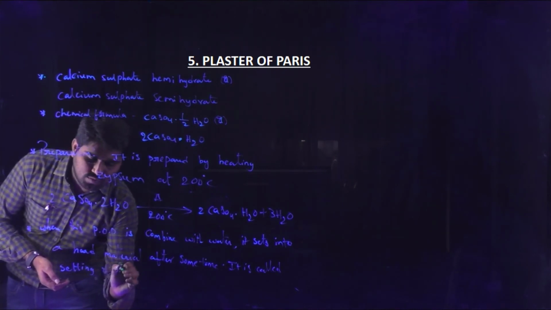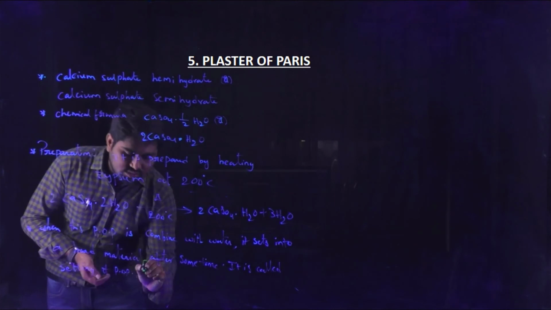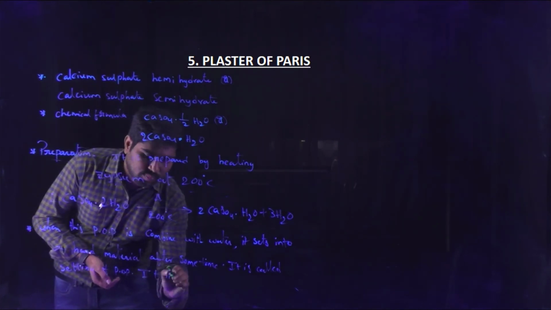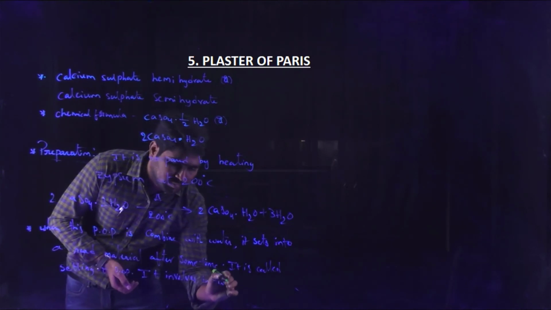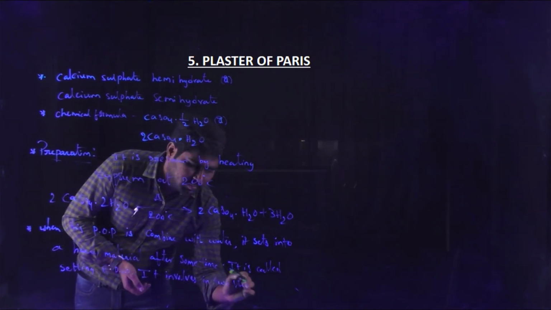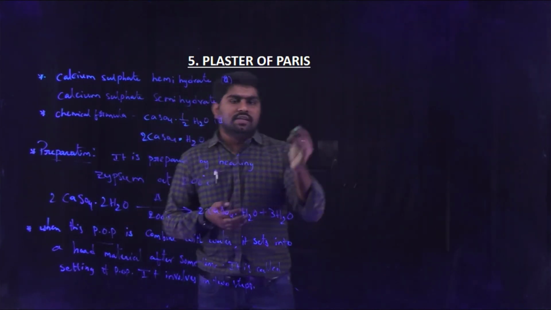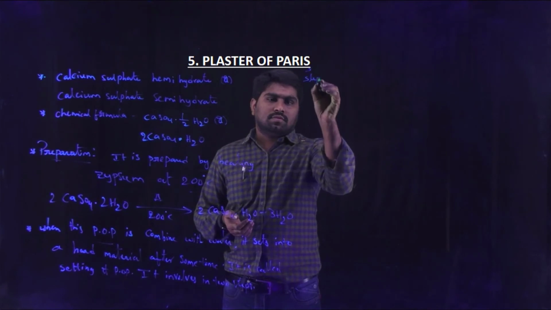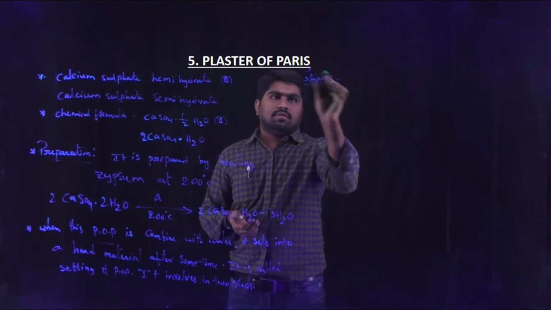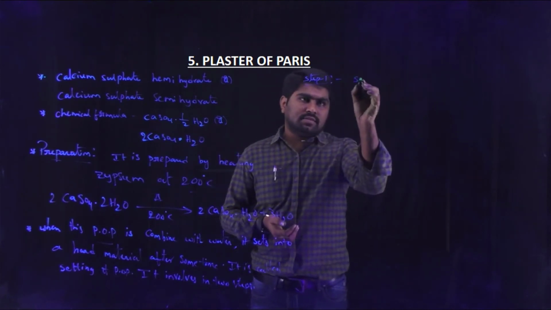Setting of POP. It involves two steps. In step 1, the setting stage takes place.